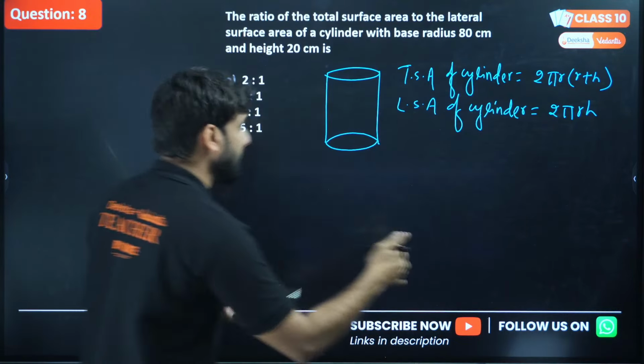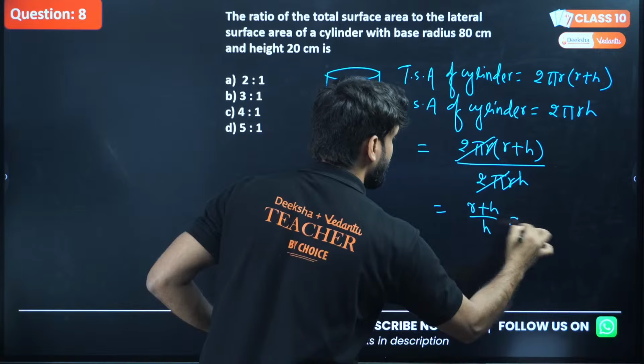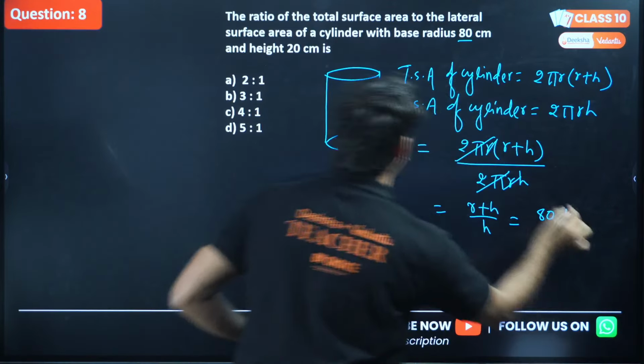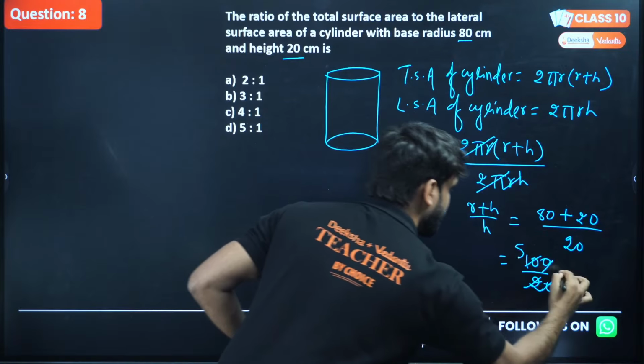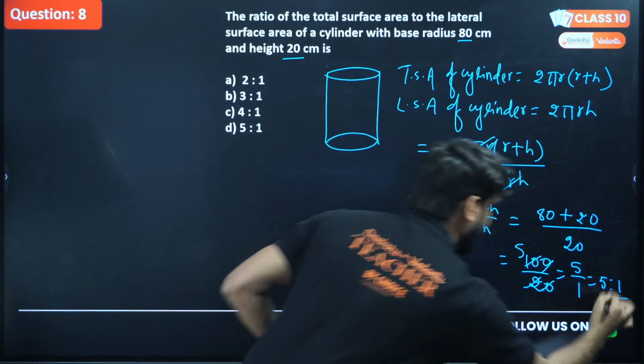So we have to find the ratio, so we have to divide these two. 2πr(r + h) divided by 2πrh, right? Superb. So can we cancel 2π by 2π? And r can also be cancelled here. So we get (r + h) by h. Now, what is the radius here? This is 80. What is the height here? This is 20. Divided by h, which is 20, right? So 80 plus 20 is 100, divided by 20 is 5. So this is 5 by 1, which is equivalent to 5:1. Superb. So D is the correct answer.